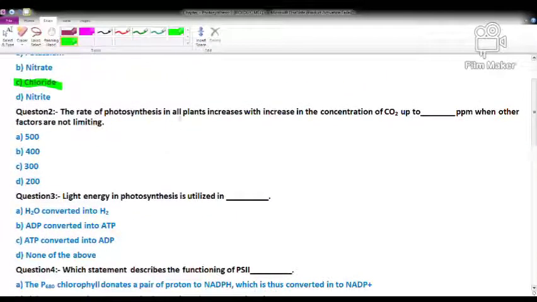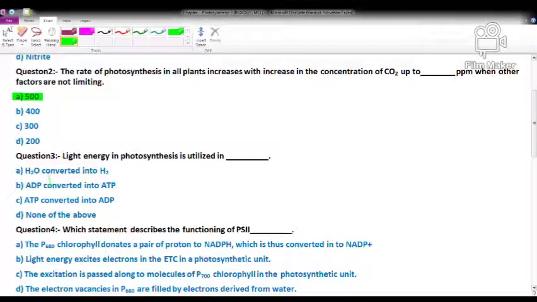Now question number two: the rate of photosynthesis in all plants increases with increase in the concentration of carbon dioxide up to dash ppm. ppm means parts per million, when other factors are not limiting. When other factors are not limiting, then the concentration of carbon dioxide increases the rate of photosynthesis. Options: A 500, B 400, C 300 and D 200. The right option is option A, 500 parts per million.